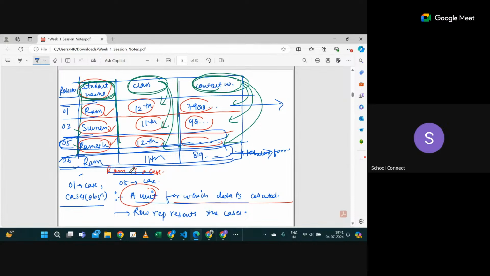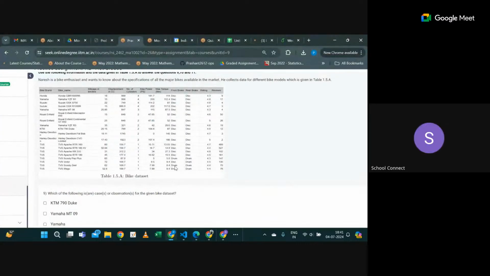Now if I ask you, tell me the contact number of the student which has roll number 6, you simply tell me 89 or something like that. Is this clear? Yes, sir. Okay, then similarly you can see here.